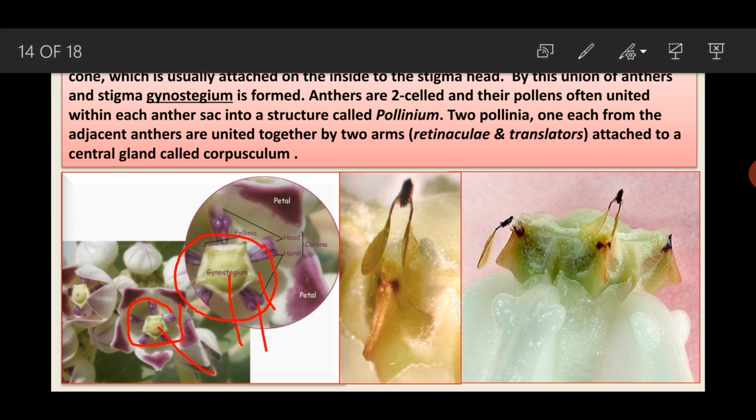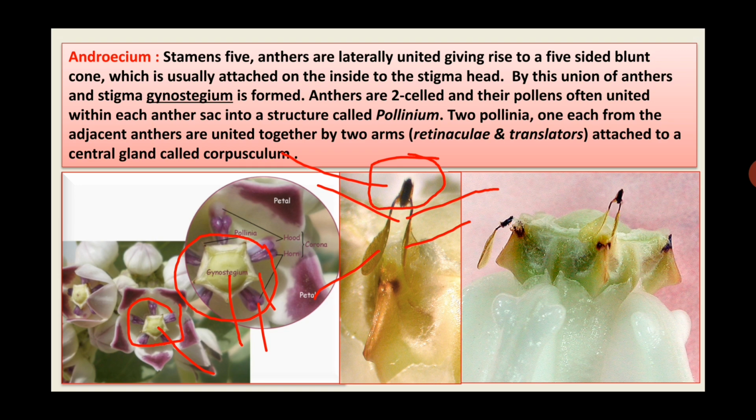So here in this image you can see the pollinia. These are the pollinia, anther sacs. They are united together by two arms, that is retinaculi and translator, and they are attached to a central gland that is called as corpusculum. This is corpusculum. So this is the pollinium structure.